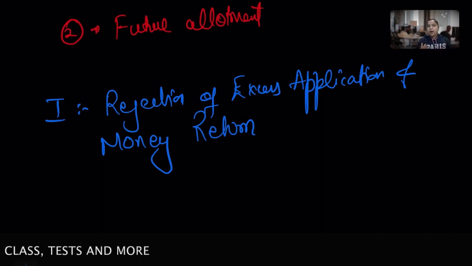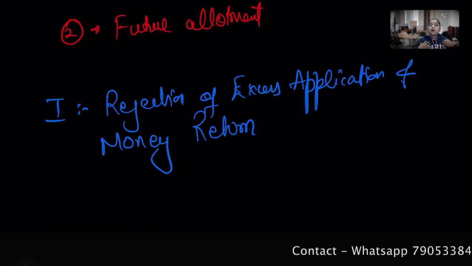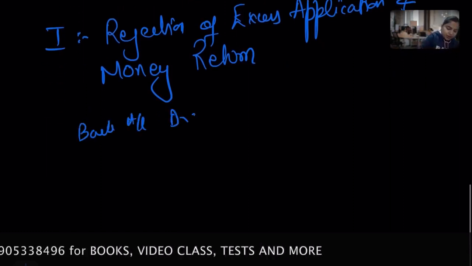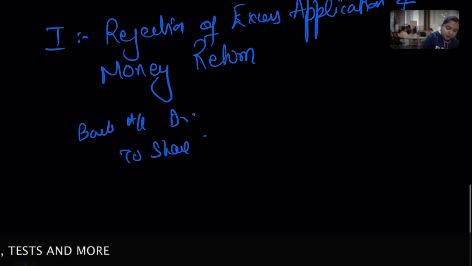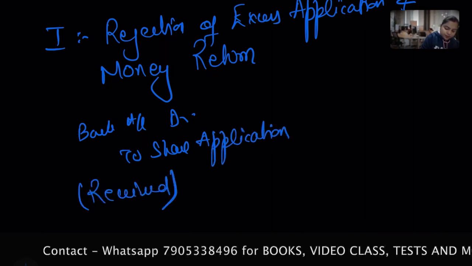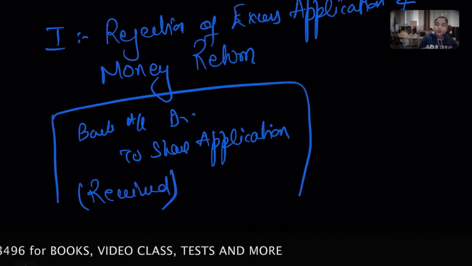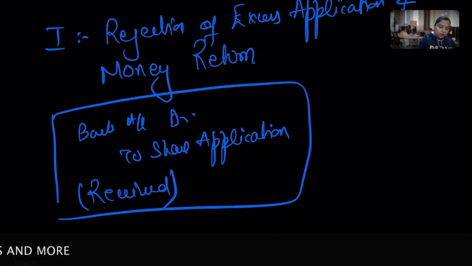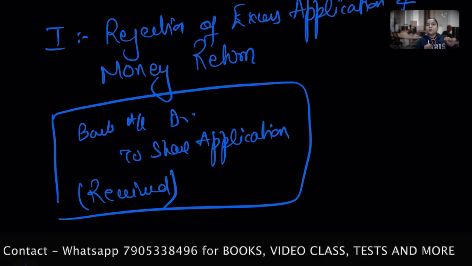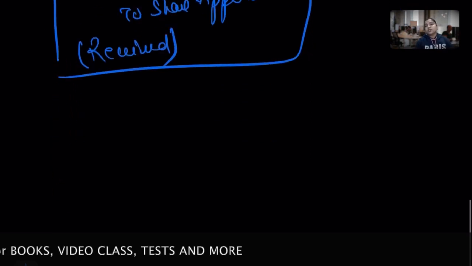Bank account debit to share application. Hope you remember, because we received those amounts against the application. Now for 2 people, I received the amount. Bank account debit to share application account. This is when I received. But because I cannot allot to those 2 people, I have to refund it, so I have to give them the money back against the shares they applied for.